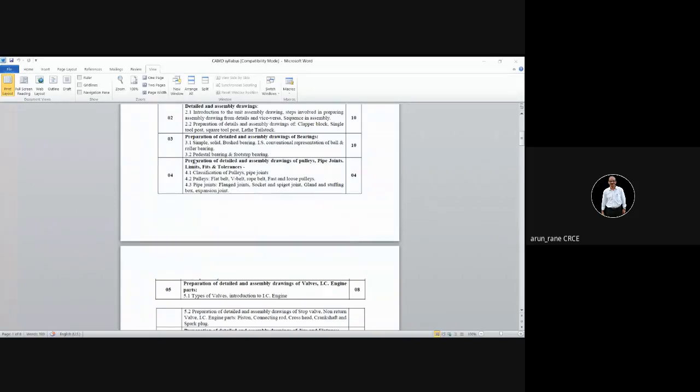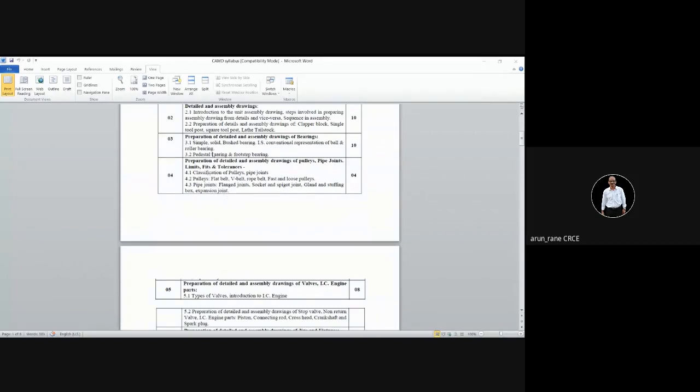Limits means limits and fits. We restrict the dimension to a certain limit, like 20.00 is my size. If I get 20.1, I cannot exceed. That limit is like at home they say you have to come by 10 o'clock in the evening, or say by 8 p.m. So that's the limit.